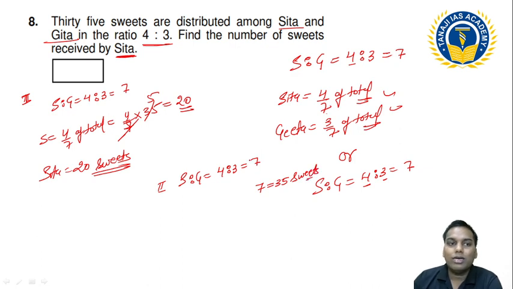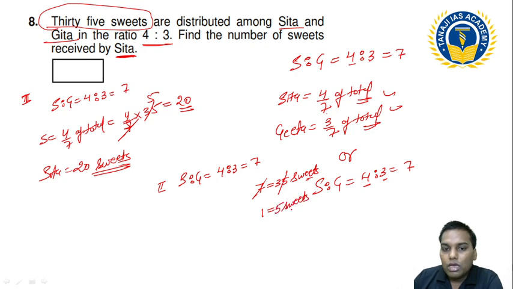Because the total is 7, and 35 sweets are distributed. It means 7 is equal to 35. Can I divide by this? It means 1 is equal to 5 sweets. If 1 unit is equal to 5 sweets, how much does Sita have? Sita has 4 units. So 4 into 5, that is 20 sweets.